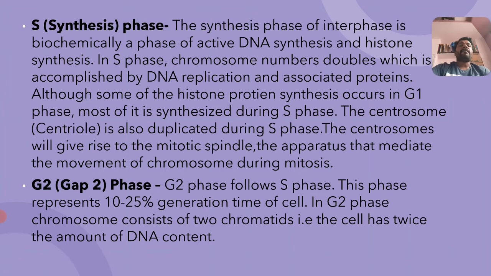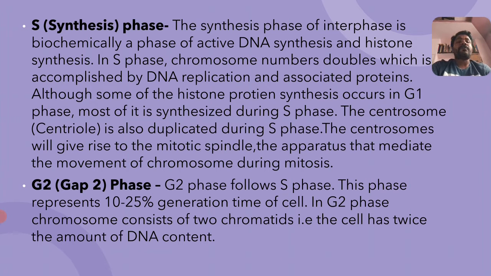Although some histone protein synthesis occurs in G1 phase, most of it is synthesized during S phase.